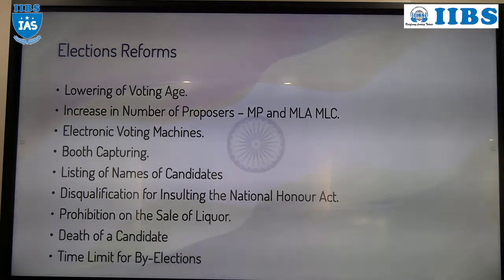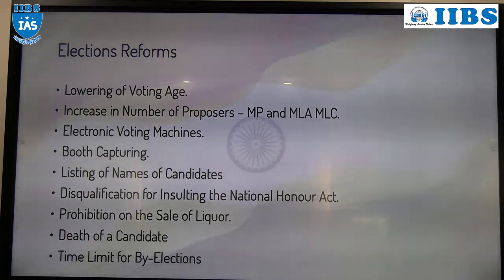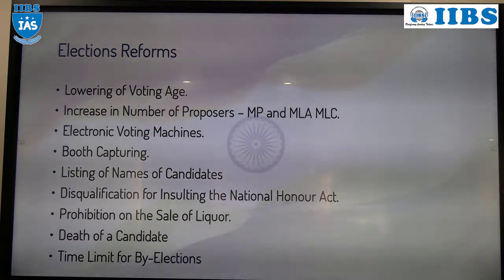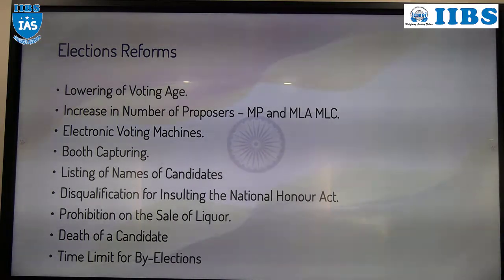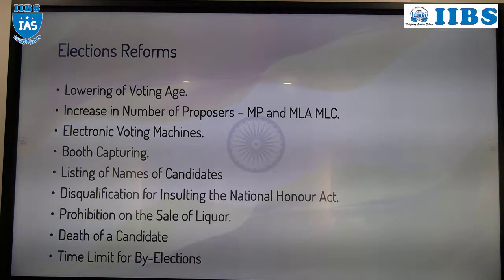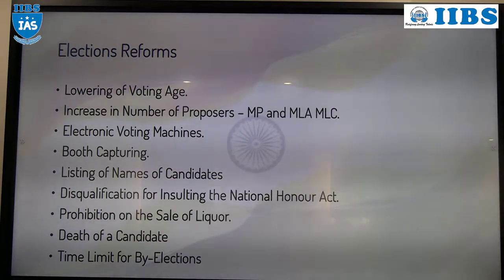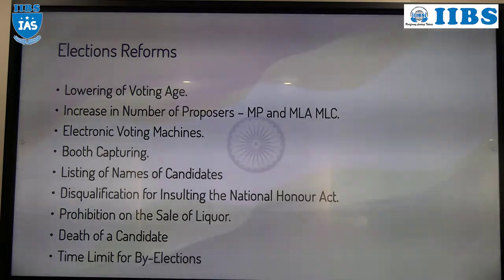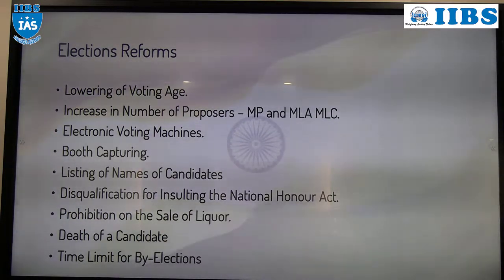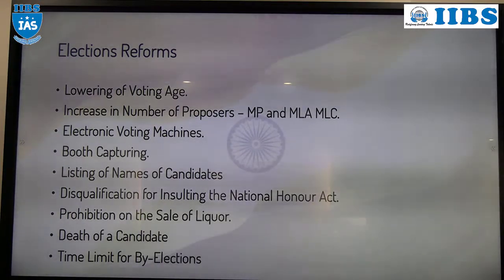So while filing the nomination, first I'll discuss at state level. At state level we have MLA and MLC. First I'll discuss MLA. This is the constituency of an MLA, and someone is filing the nomination. To file the nomination, one elector who belongs to this constituency should support that candidate. Understood? One elector should support. Remember, for President, 50 electors as proposers and 50 electors as seconders are required.